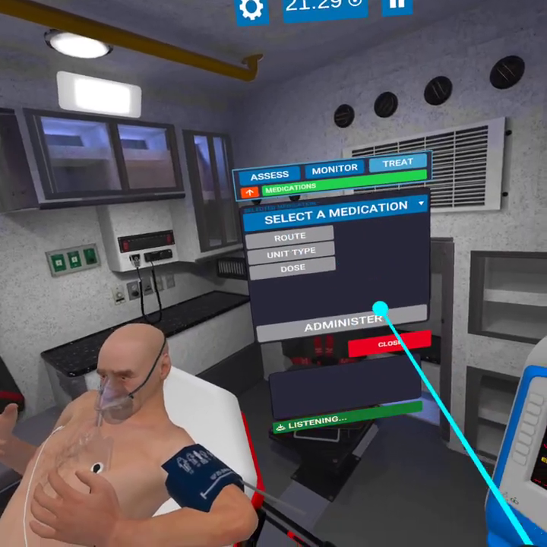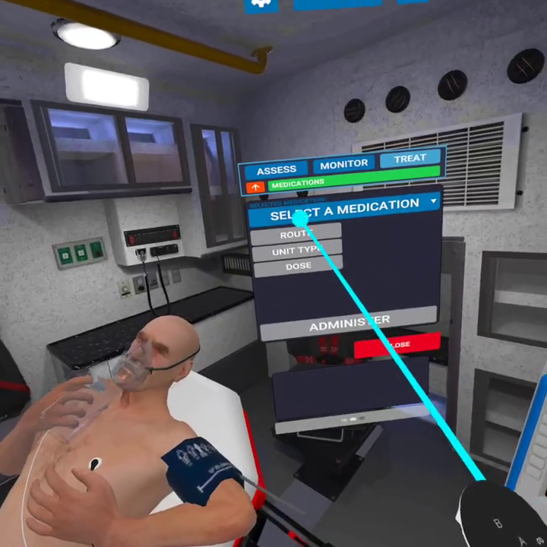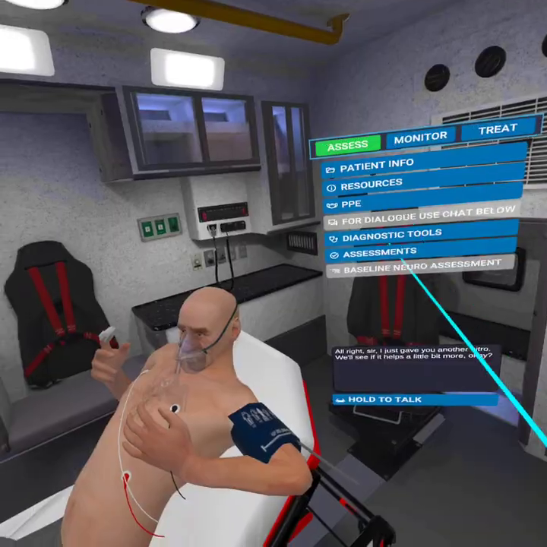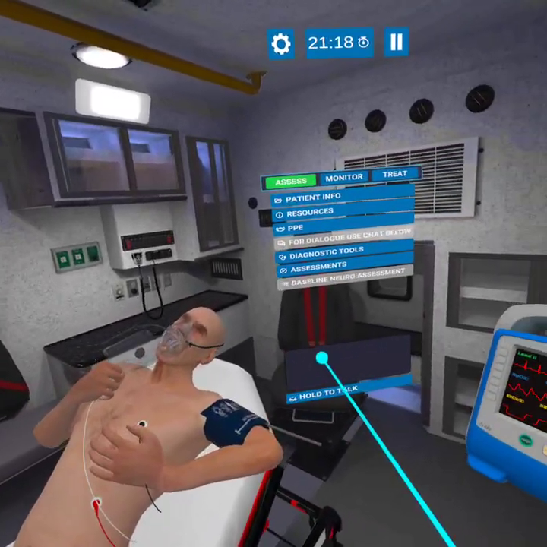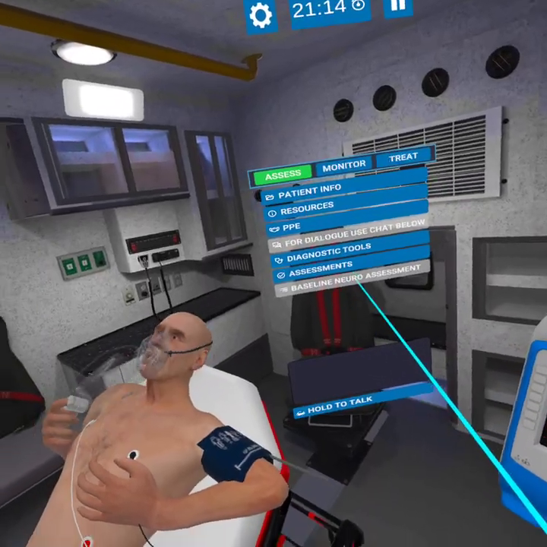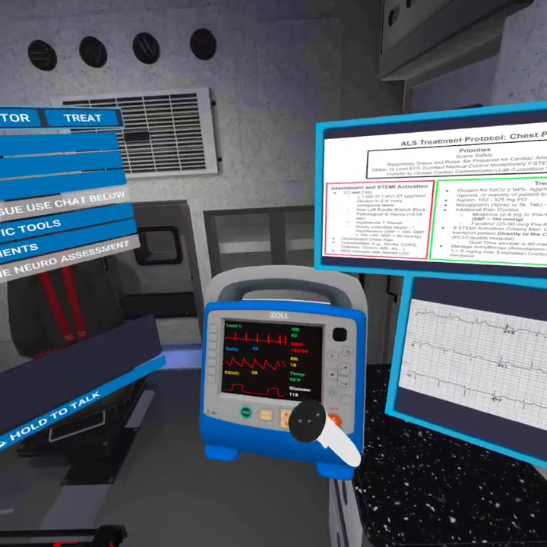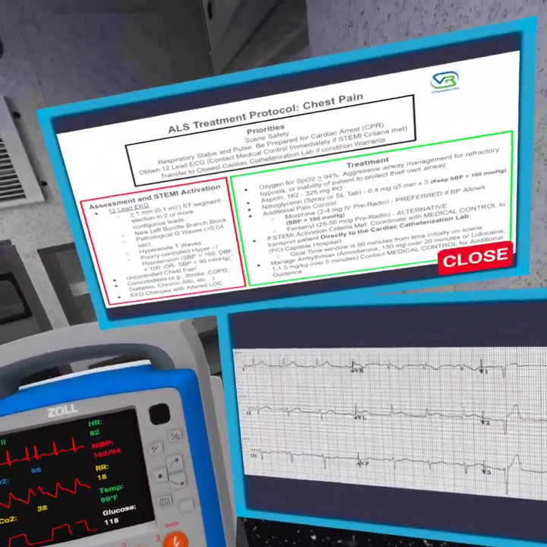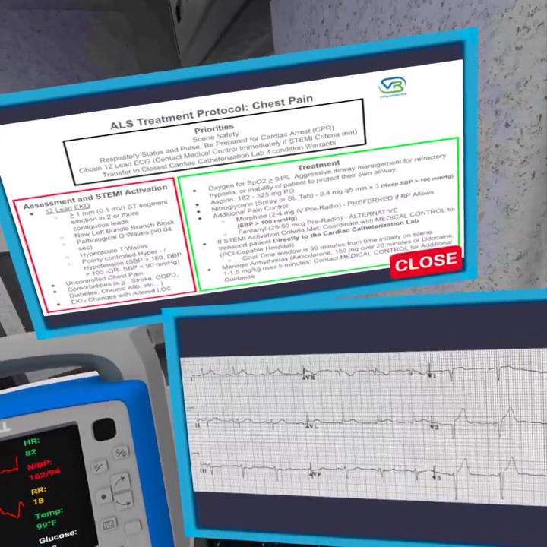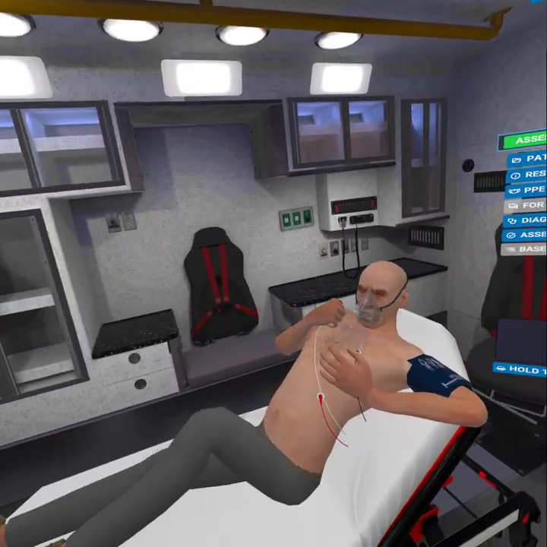Okay. So, all right, sir, I just gave you another nitro. We'll see if that helps a little bit more, okay? Okay, thank you. So from here, we got the call in to med control. We're bringing him into the hospital. We've got him hooked up to vitals. We've started our protocols. Really, the only thing else I can do at this point would be to give him some morphine, so we can calculate that up if we want. But really, this completes the scenario.